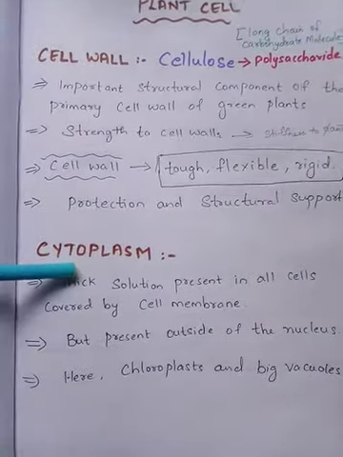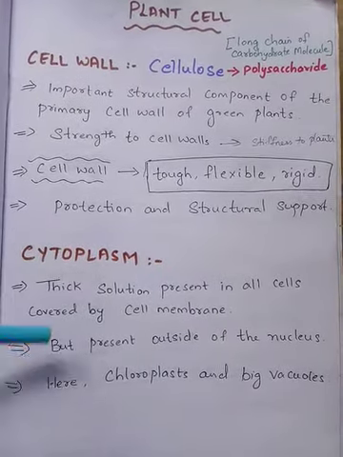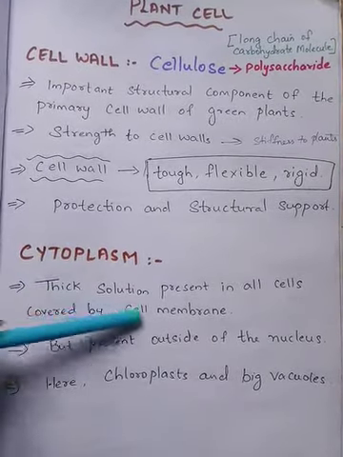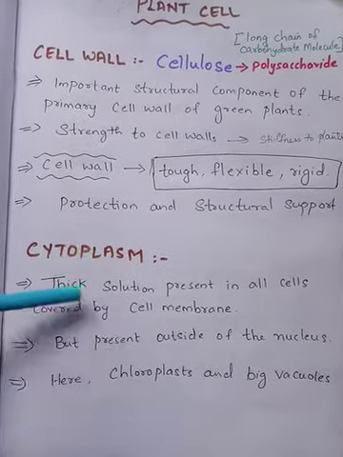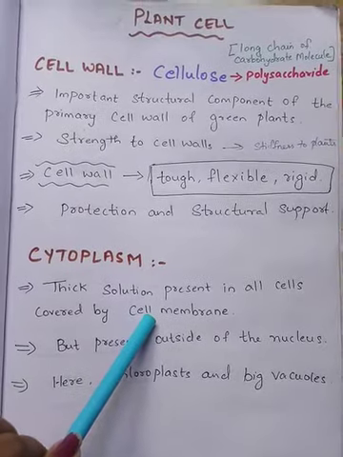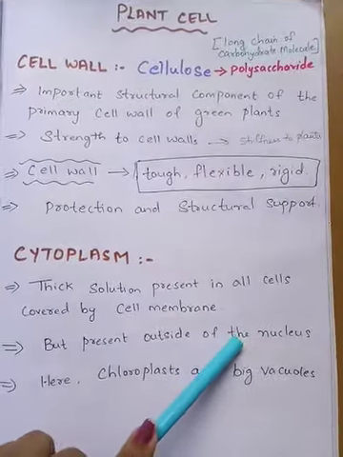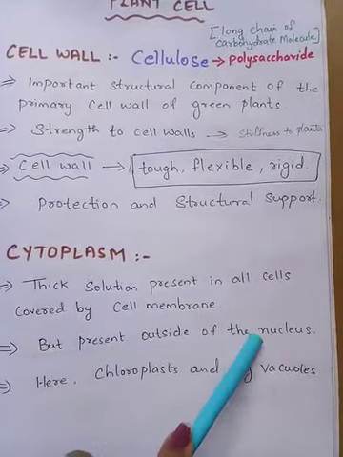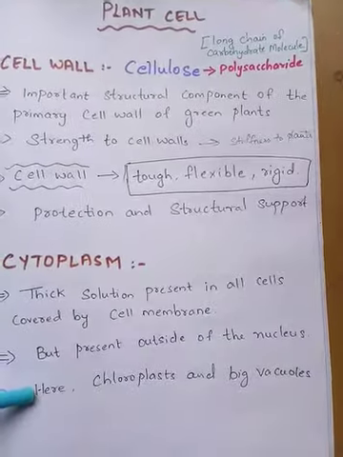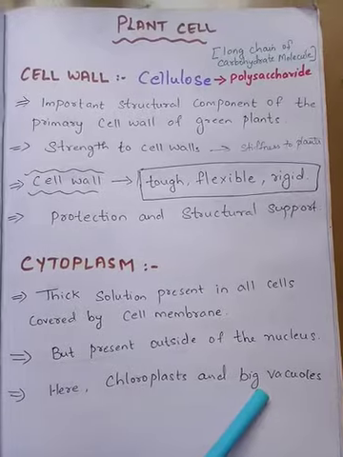Next, coming to the cytoplasm. As we know, all the organelles are present inside the cell, and it contains a thick solution. That thick solution is called the cytoplasm. It is present in all cells, and they are covered by the cell membrane. So they are present inside the cell membrane but outside the nucleus. The nucleus doesn't have a cytoplasm. So cytoplasm is present outside the nucleus, and here in cytoplasm you see the chloroplast and the big vacuoles.